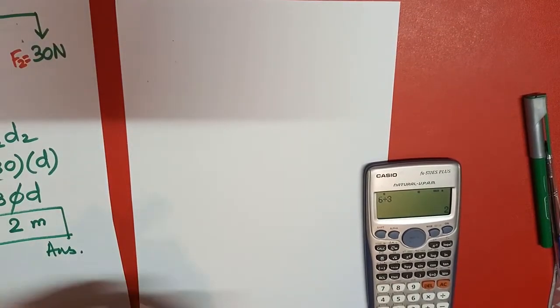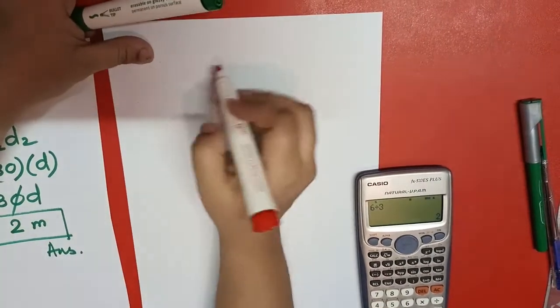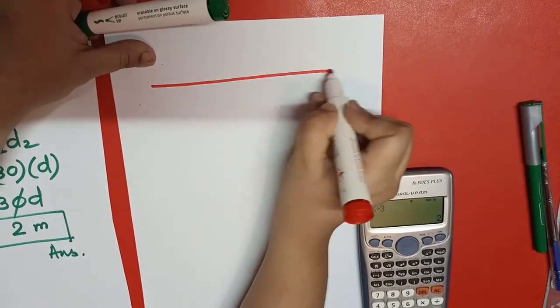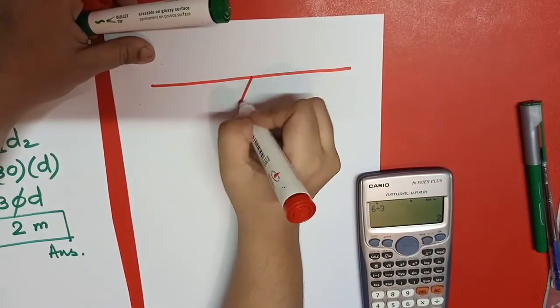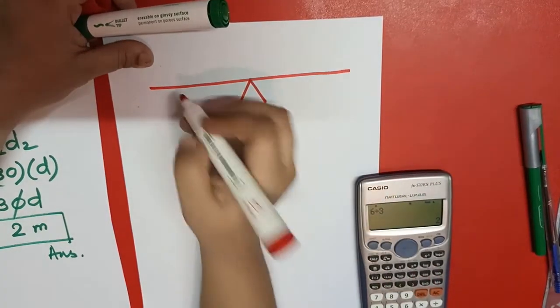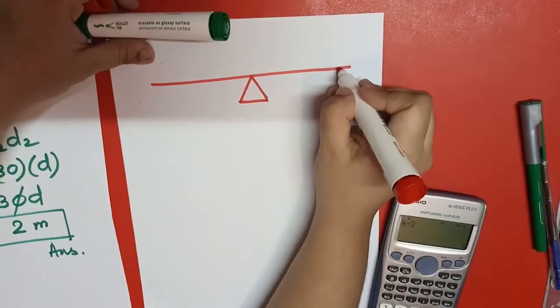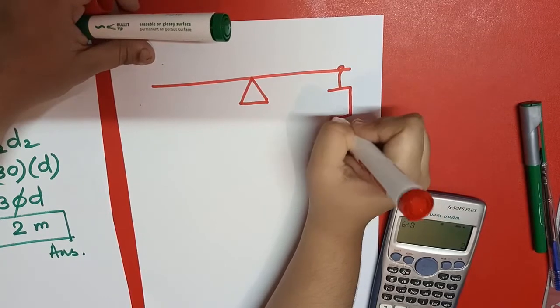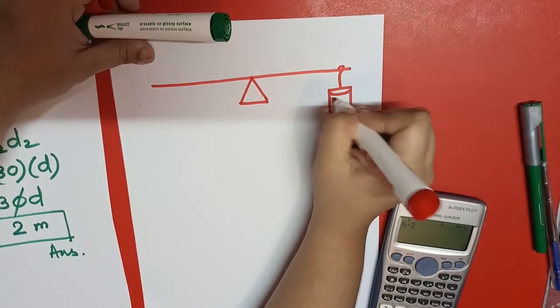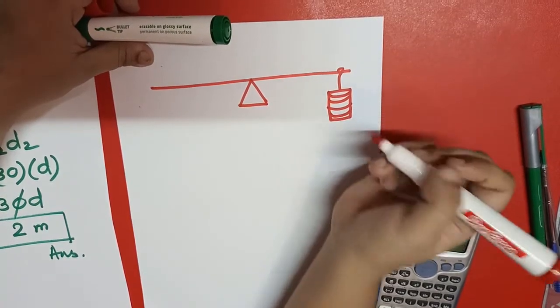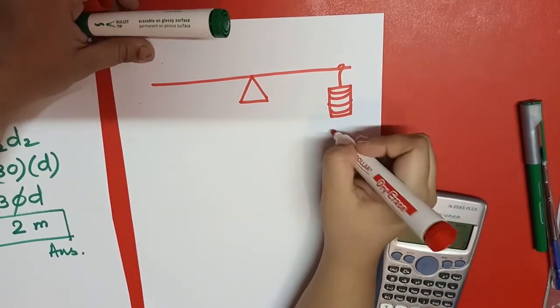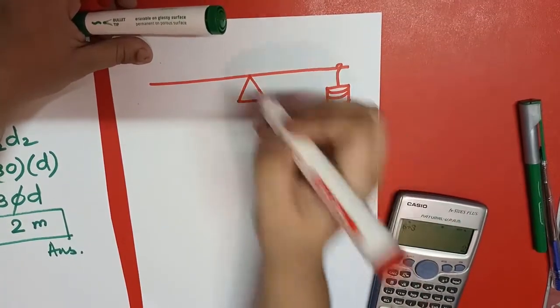We have apparatus in the lab, and we have this diagram, and for example, I have a weight hanging over here. This is the weight hanging over here, and its weight is, for example, 5 Newton.